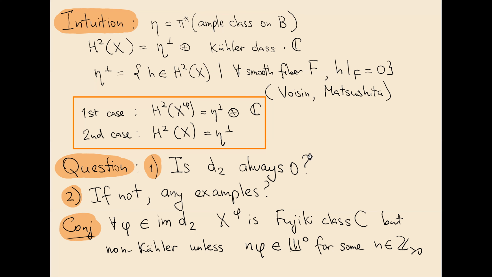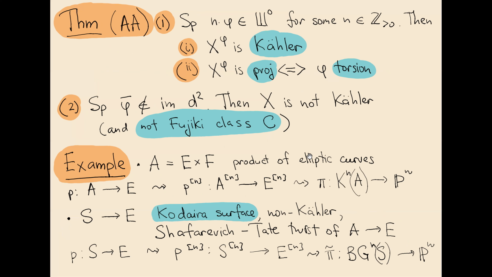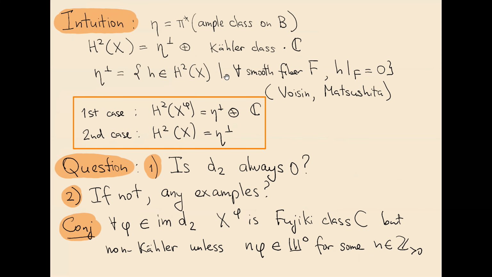But unfortunately, my description of this theorem wasn't complete because it says nothing about what happens with classes which lie in the image of D2, but which are not torsion in the discrete part of the Shafarevich-Tate group. First of all, I don't know if these classes exist. I don't know any examples when D2 is non-zero, but there might be some. So it would be interesting to construct any examples, if they exist, of course.